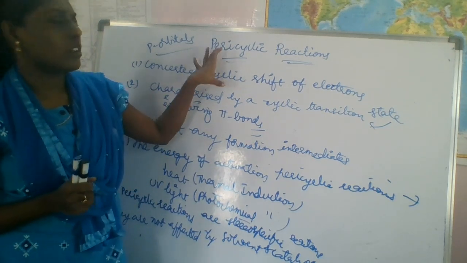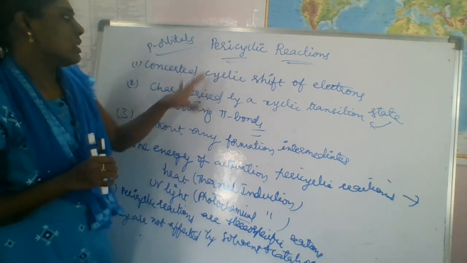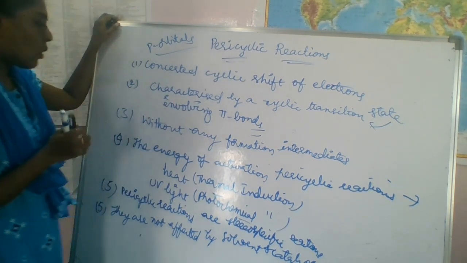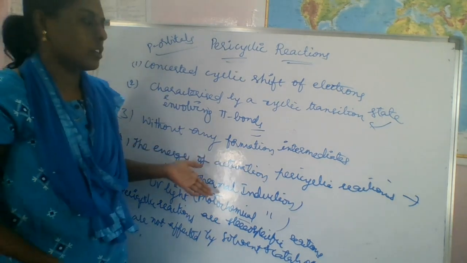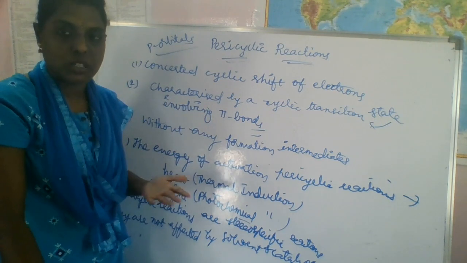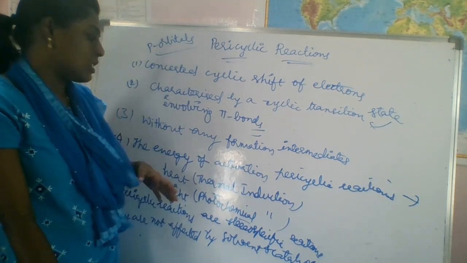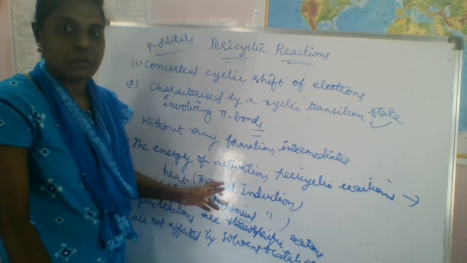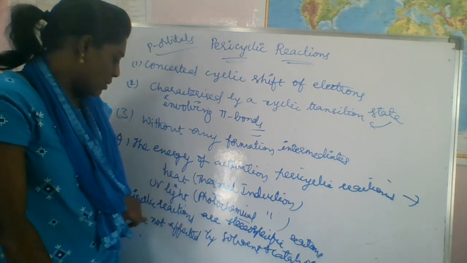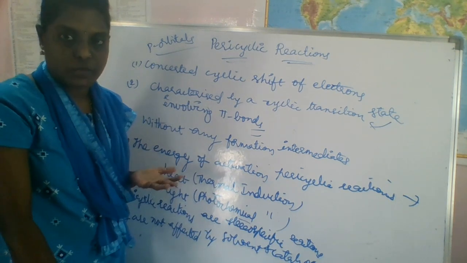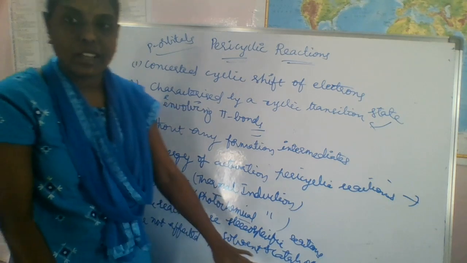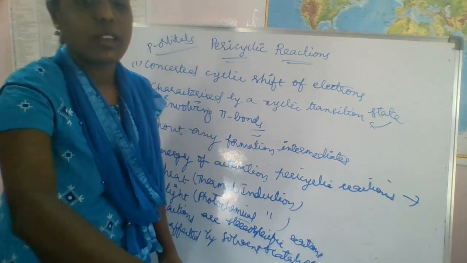So it involves only the orbitals, right? Okay. And what is the energy of activation? To activate the pericyclic reactions, we are using heat, meaning thermal, right? Thermal induction based and photochemical induction based reactions. So pericyclic reactions are stereospecific reactions. Next, they are not affected by solvent and catalyst, right? Okay.